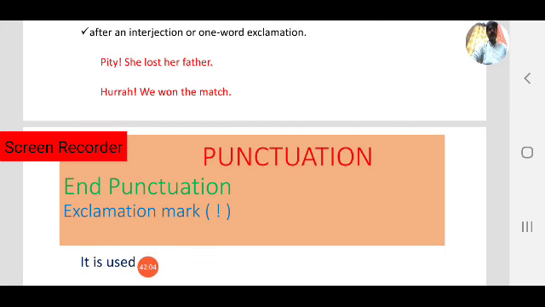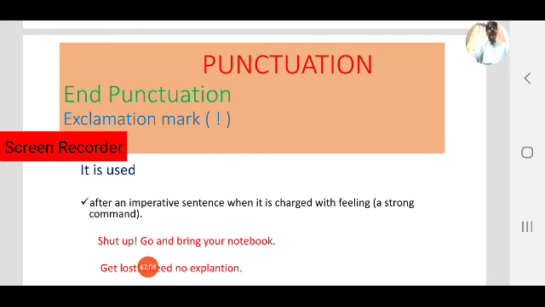Next one: the exclamation mark is used after imperative sentences when they are charged with feeling. The feeling must be a strong command. Already we have seen imperative sentences, which may be a command or a request. We use a full stop at the end of the sentence.